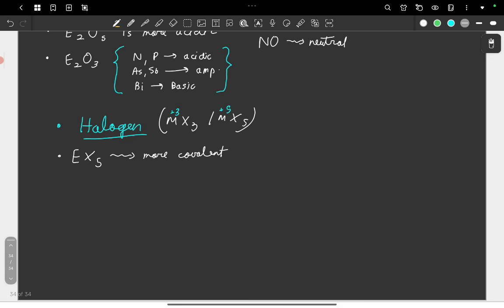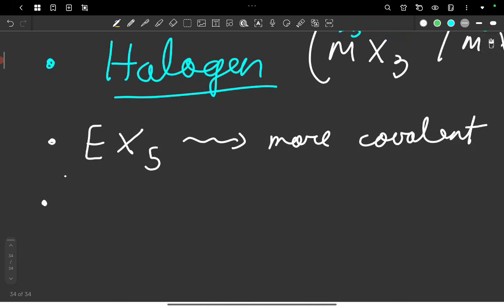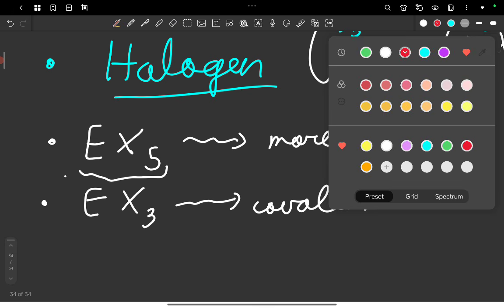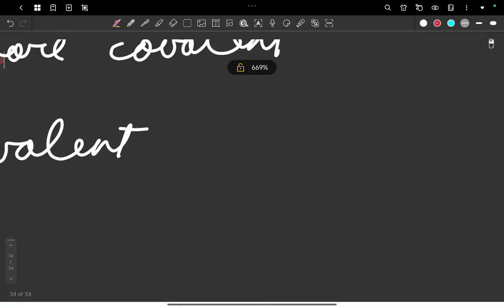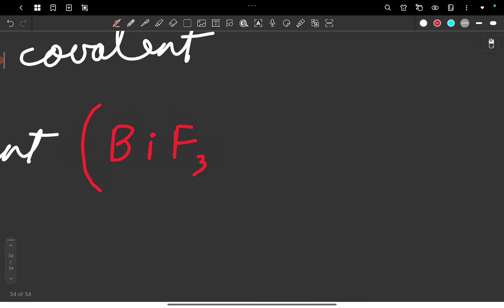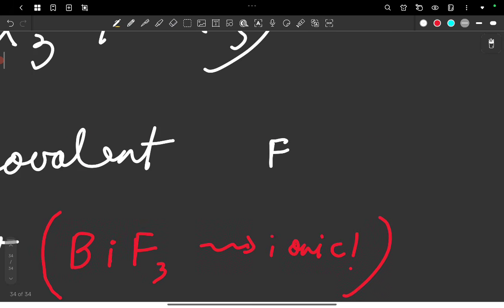And another point is that even EX3 is covalent. But of course not to the extent of EX5, but EX3 is also covalent. But there is an exception to this. Of course, there is always an exception. Trying to study inorganic chemistry without exceptions is like going into the ocean and expecting there to be no salt. And there is BiF3, which is ionic. Now, why is that? BiF3 is ionic because fluorine is an extremely small anion.